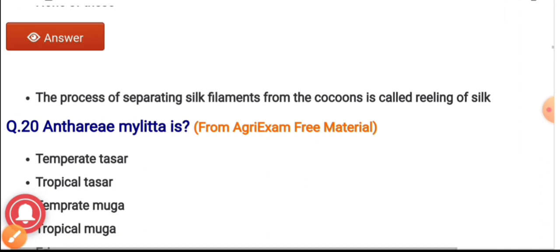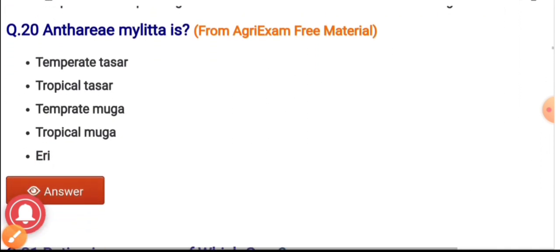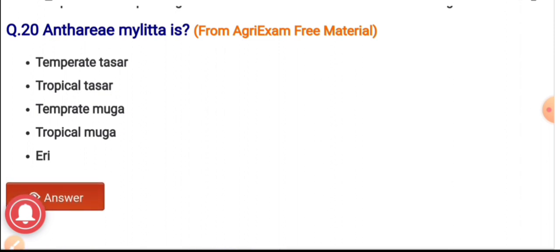Question number 20. Antheraea mylitta, it is a. Options are temperate tasar, tropical tasar, temperate muga, tropical muga and eri. And the correct answer, it is tropical tasar.